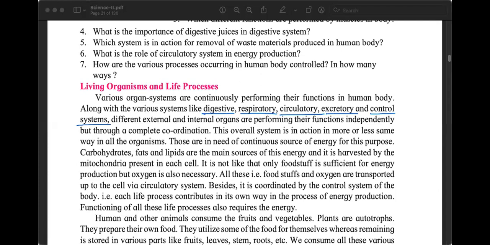So to control all the functions of the body, we have the control systems. And we studied 2 control systems that are there in our body. We studied it last year. Prachi has already mentioned one, or maybe both. I forgot what she has mentioned. But now try remember, what are the 2 control systems that we have in our body?